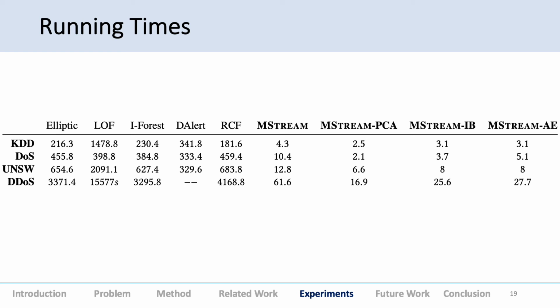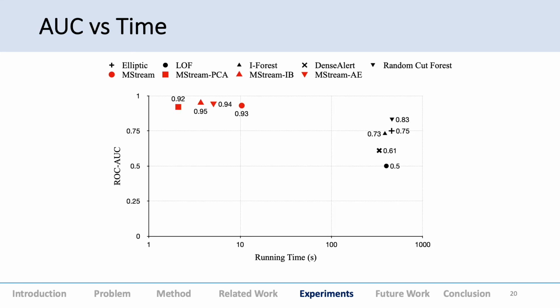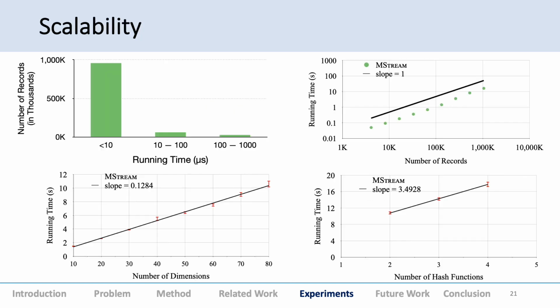The running times: all the MStream variants, so this MStream is without the dimensionality reduction, and these are with the dimensionality reduction. It is up to at least 2 orders of magnitude faster, and in fact even more for some of the other datasets. So it's quite fast. And to show AUC versus time, this is a log scale on the x-axis for time, and this is the AUC, so it's up to 2 to 3 orders of magnitude faster, and at the same time quite accurate.